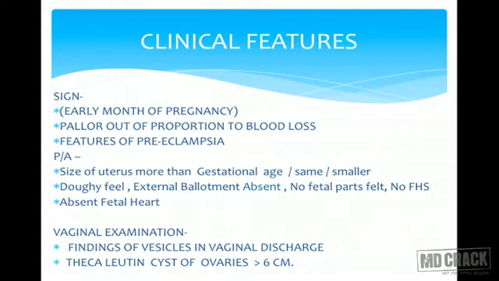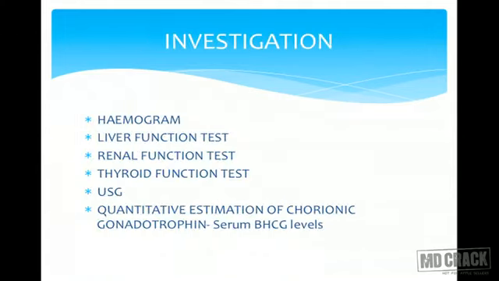If you do a vaginal examination, you may find some vesicles in the vagina, some bleeding, and on PV examination in the fornix, most of the time you feel that there are big cysts present, and these are theca lutein cysts. The size is more than 6 centimeters most of the time.